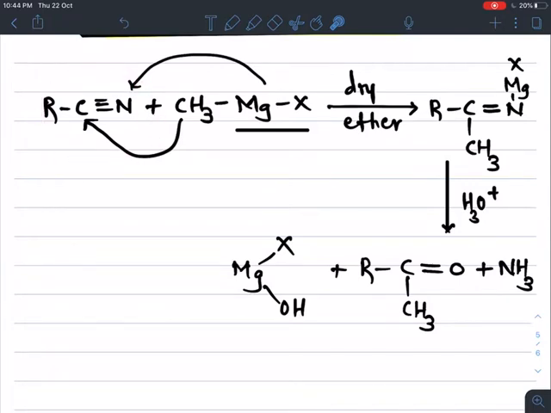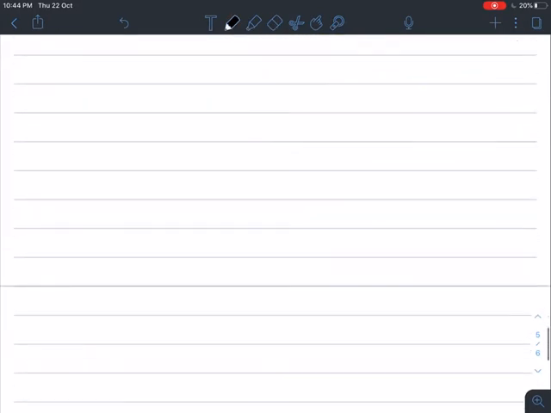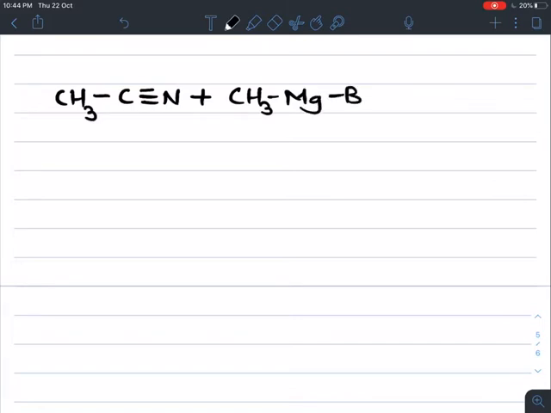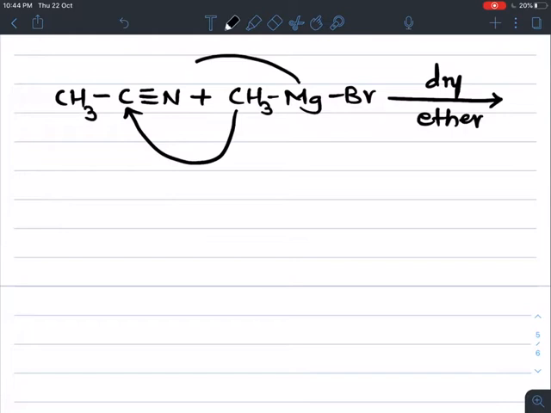Suppose we take an example of a nitrile like ethane nitrile. The ethane nitrile formula is CH3C triple bond N, and it undergoes reaction with methyl magnesium bromide, CH3MgBr. Always this reaction takes place in the presence of dry ether. We will get the intermediate product. The CH3 group is always added to the carbon and MgBr is added to the nitrogen, and we get an intermediate product.